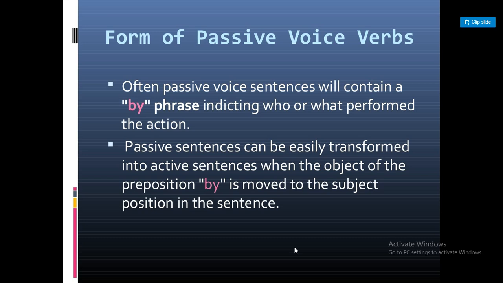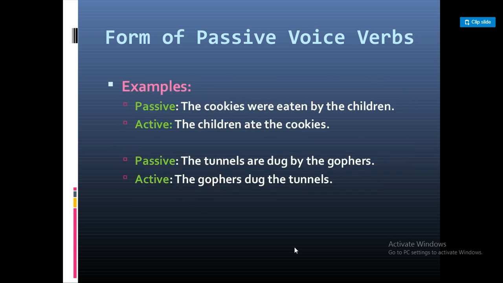Often, passive voice sentences will contain a by phrase indicating who or what performed the action. Passive sentences can be easily transformed into active sentences when the object of the preposition by is moved to the subject position in the sentence. Example: the cookies were eaten by the children, so the children ate the cookies. The tunnels are dug by the gophers, so the gophers dug the tunnels.